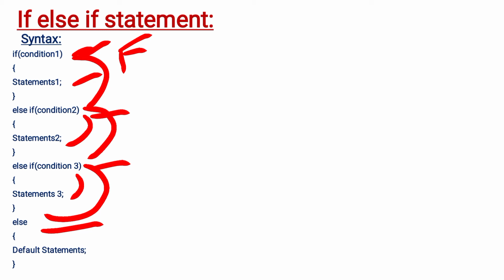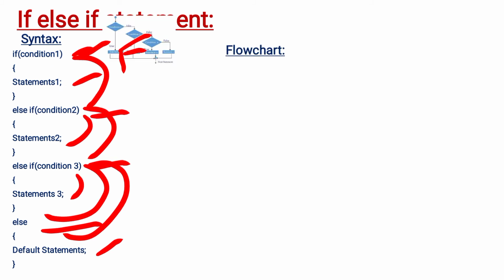If condition 3 is false, then control directly goes to the else part of it and it executes the default statements. So this is the working nature of if else if statement. This is the syntax of if else if statement. Next we will see the flow chart for if else if statement.